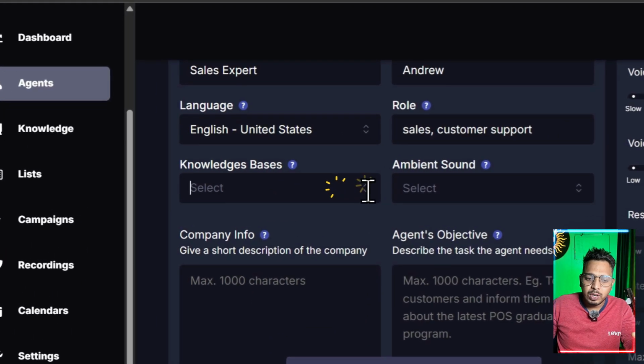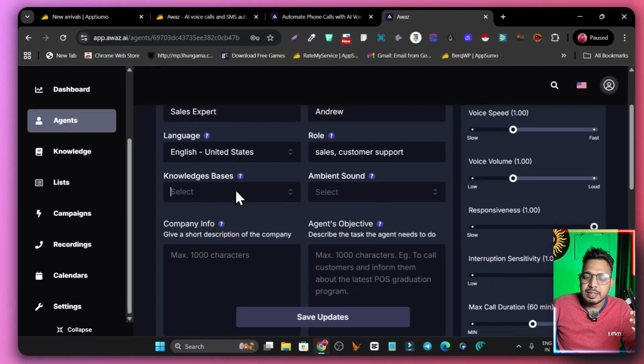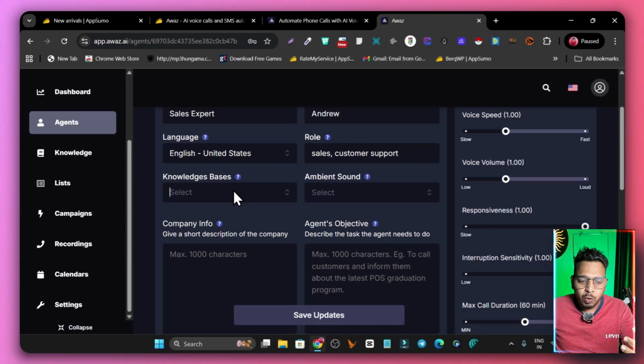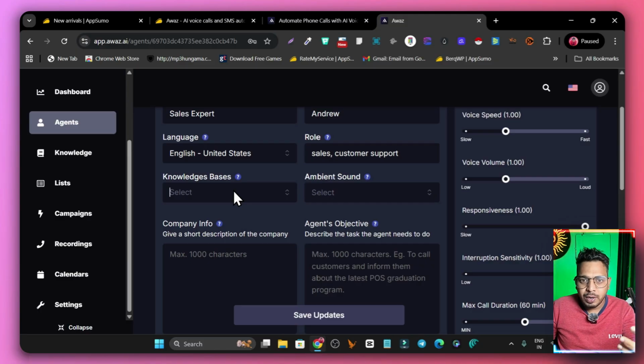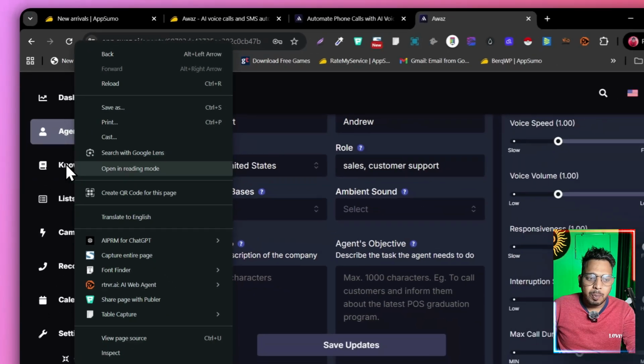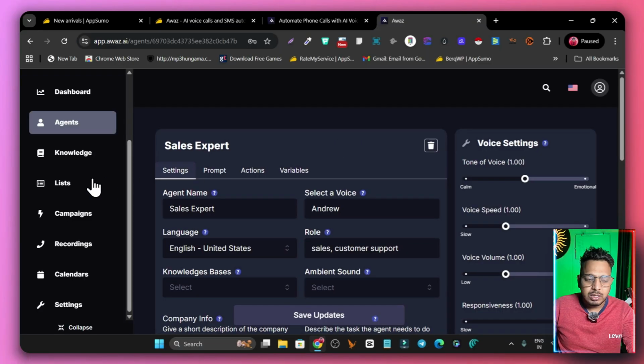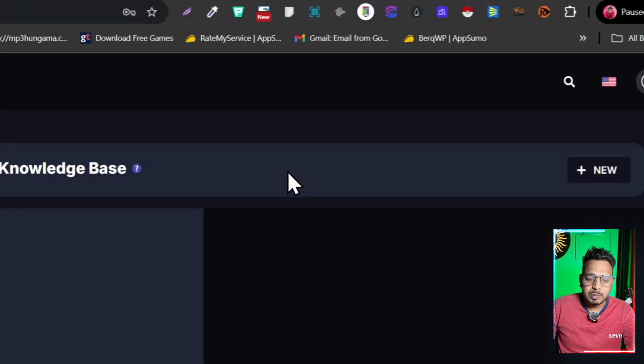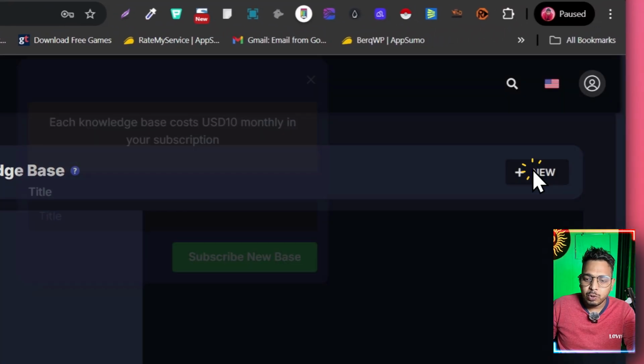And then this is the knowledge base. In the knowledge base you have to add the material your AI agent will be trained on. It can be your website, your PDFs, recordings or meeting notes. You can just add them here. For adding the knowledge base, we have to go to the knowledge base section. So let me go there, and here we will click on new knowledge base.